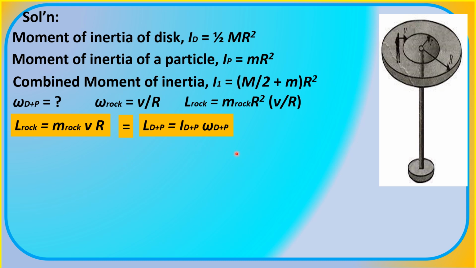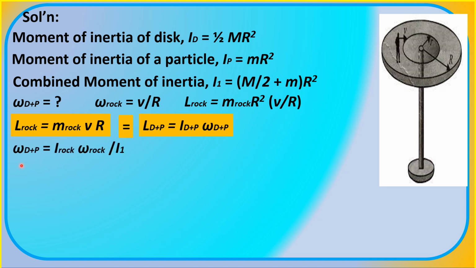So for the total angular momentum after the rock has been thrown to be equal to zero, it means that the angular momentum of the rock right after it was thrown must be equal to the angular momentum of the disk and the particle, or the teenager. Hence this equation. So we can isolate now omega sub d plus p, which is our target variable.